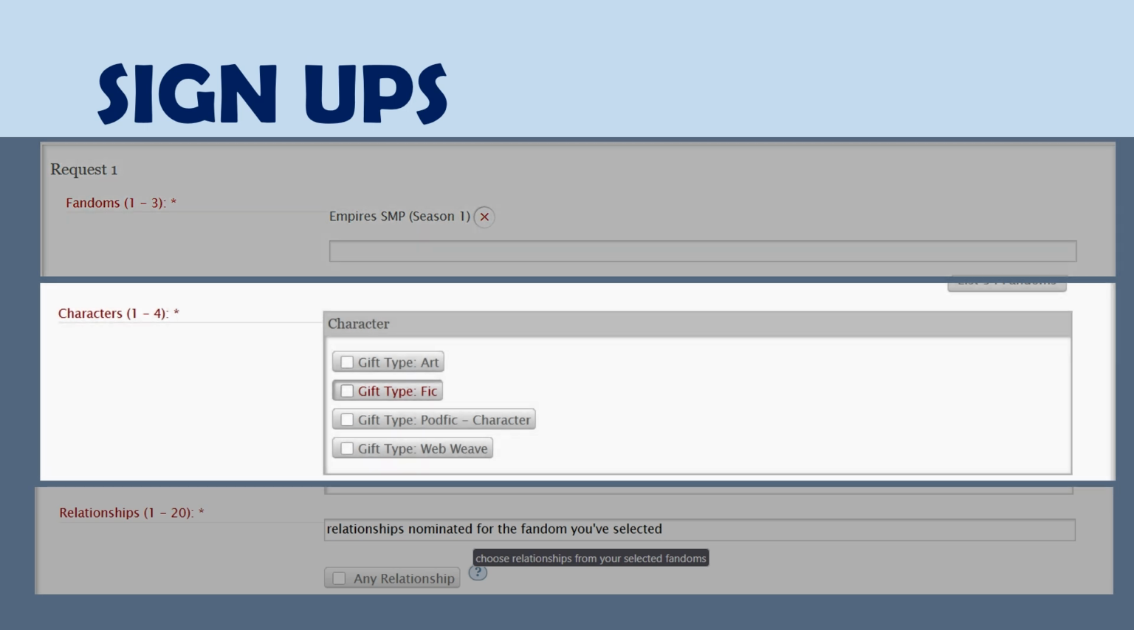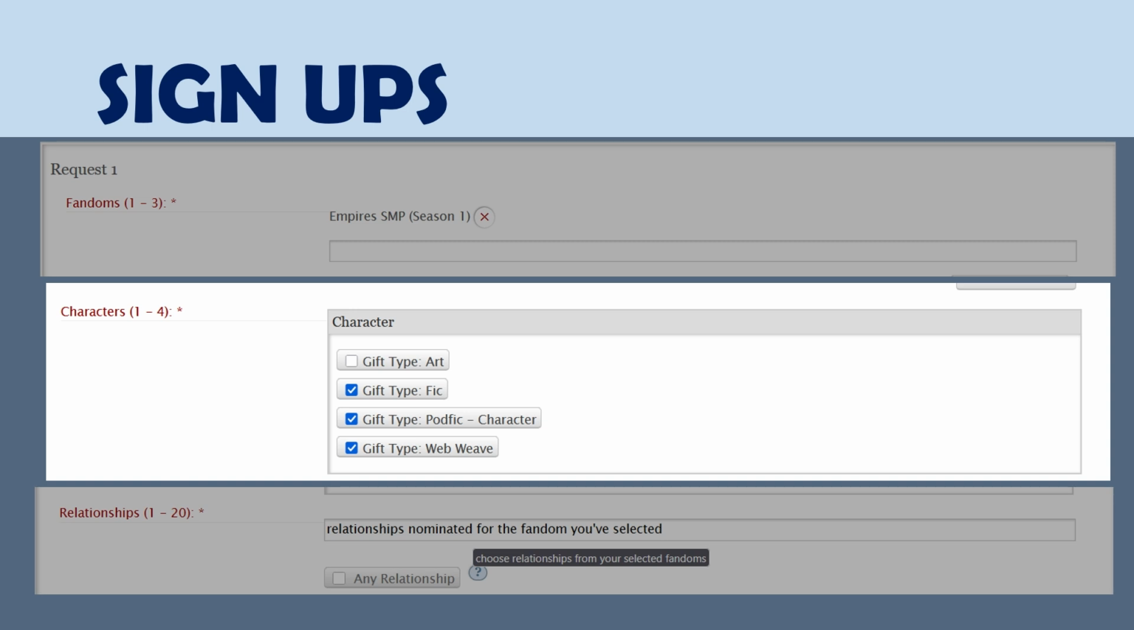Next, in the characters box, you will choose the gift types that you would like to receive per request that you make. You can choose from art, fic, podfic, or webweaves, as those will be the allowed mediums for the event. For this first request, I have chosen fic, podfic, and webweaves as mediums that I would like to receive.